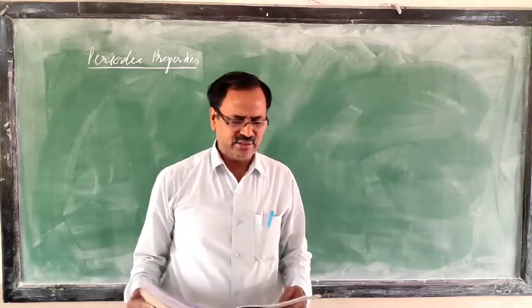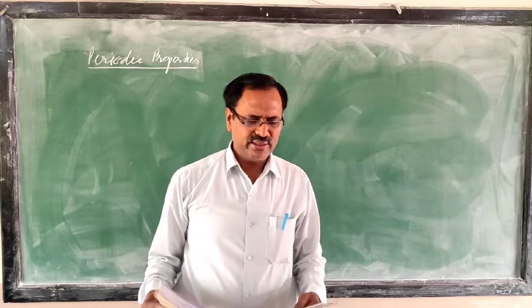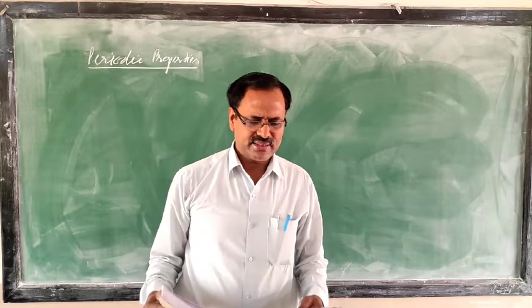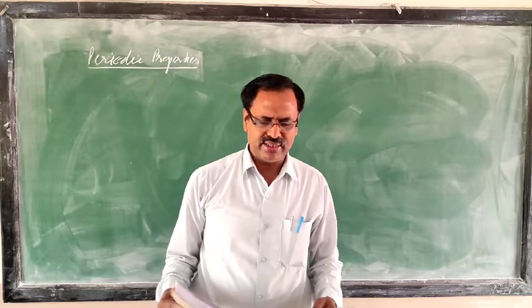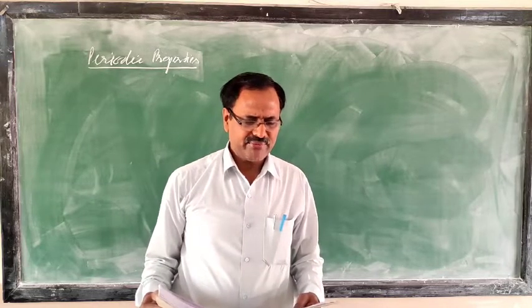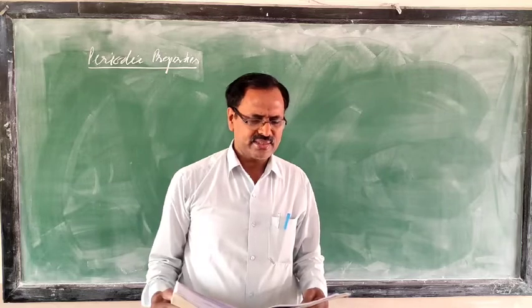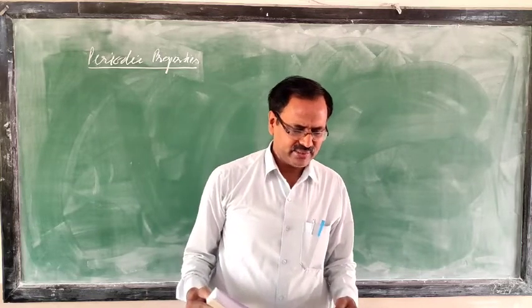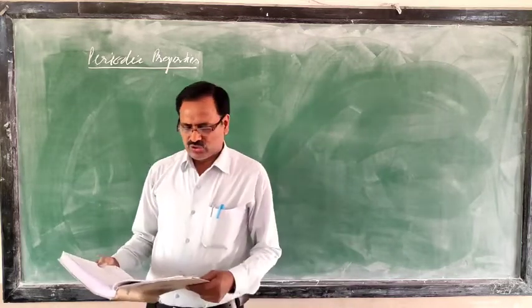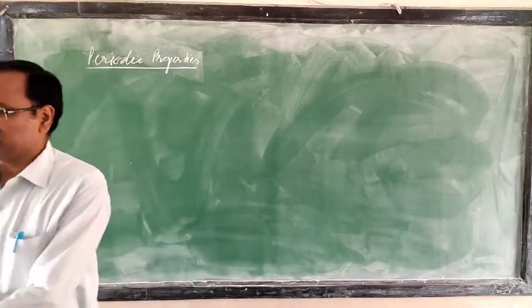How to study this? We start from the third point: when elements are arranged in increasing order of their atomic numbers at a definite interval in the modern periodic table, there is occurrence of the characteristic properties of the element. Next, what is the cause of periodicity?